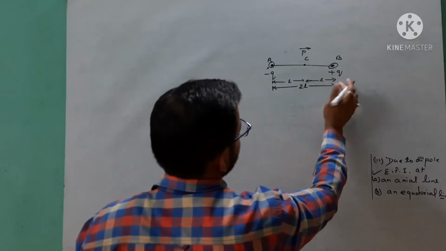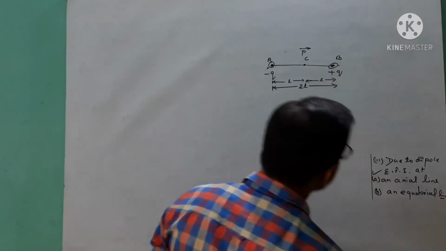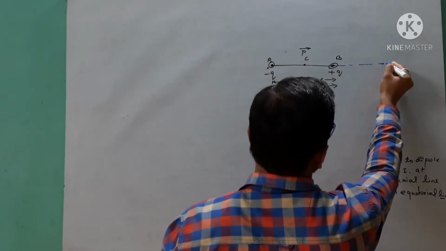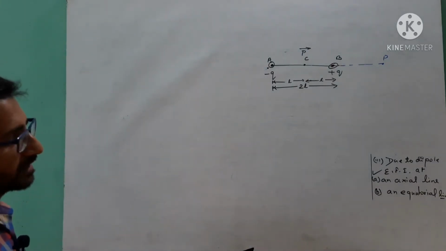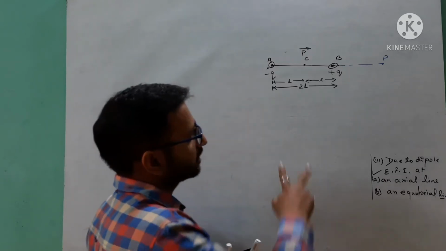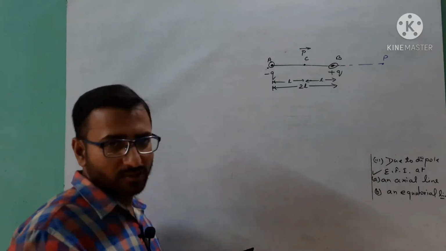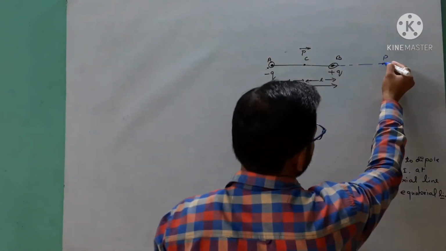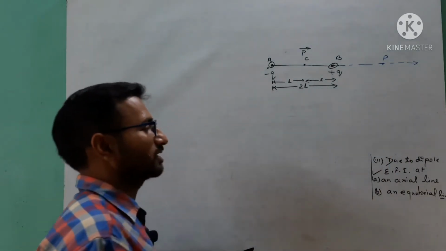Now here we have a point P on the axis of an electric dipole. Suppose this is the point P on the axis of the electric dipole, where we want to find the electric field intensity due to the system of two charges which have a small separation, meaning an electric dipole. This is our point P where we are calculating the electric field intensity.